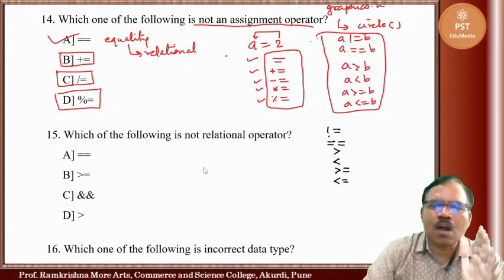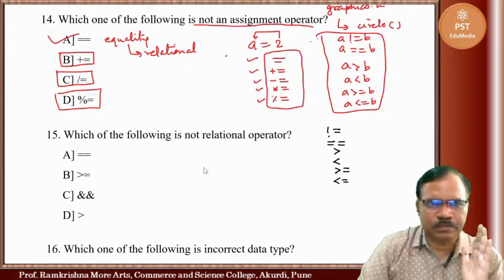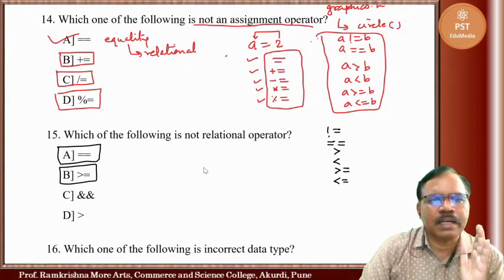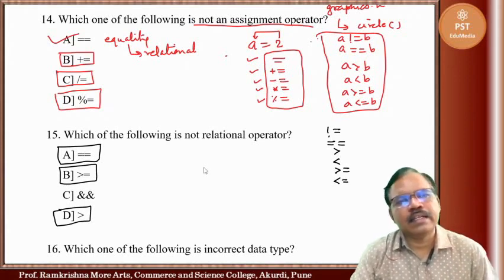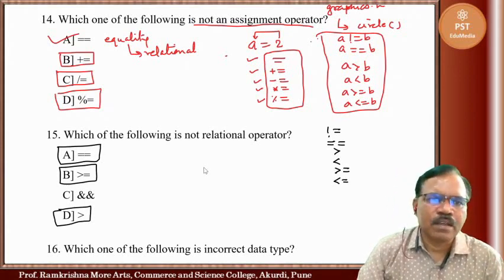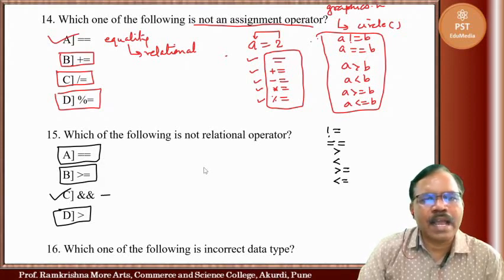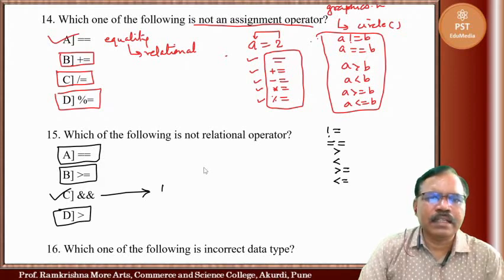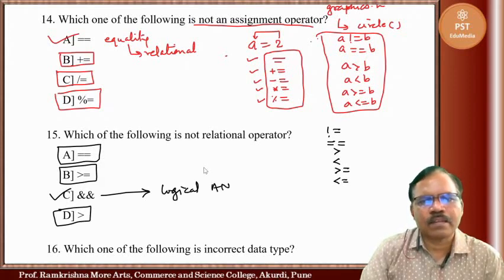These are all relational operators. So this one is a relational operator, greater than or equal to is a relational operator, and greater than is also a relational operator. But this one, AND, is not a relational operator. It is the logical AND operator.